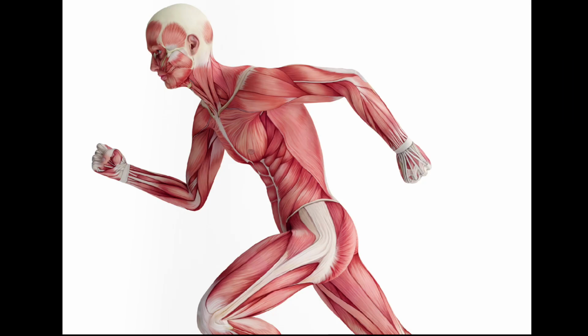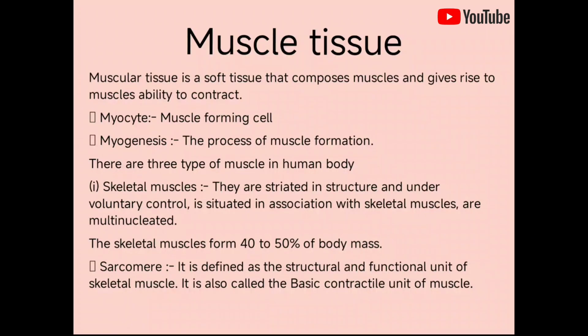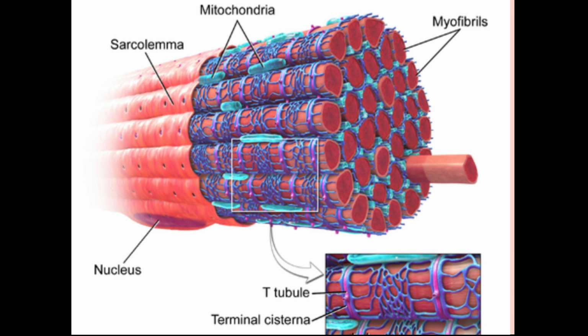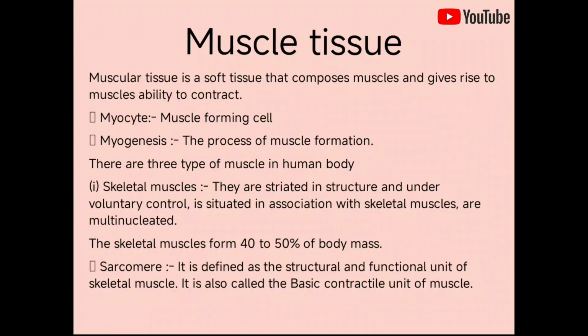Skeletal muscles. They are striated in nature and under voluntary control, situated in association with the skeleton, and are multinucleated. The skeletal muscles form 40 to 50% of body mass. Sarcomere. It is defined as the structural and functional unit of skeletal muscles. It is also called the basic contractile unit of muscle.